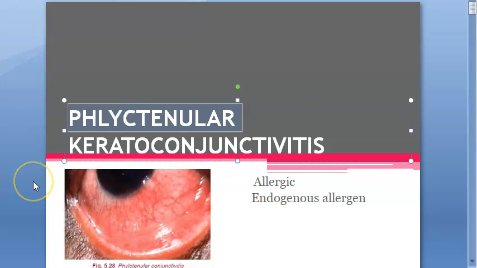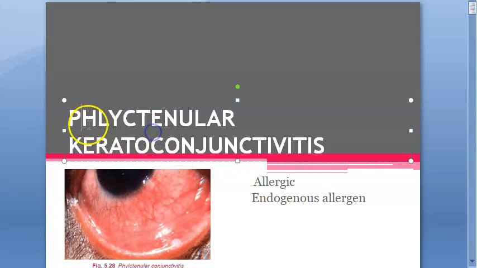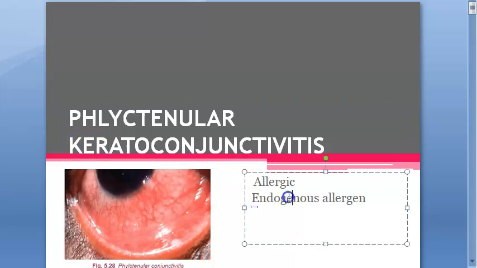Hello people, in this video we want to look at Phlyctenular keratoconjunctivitis. Look at the spelling here: P-H-L-Y-C-T-E-N-U-L-A-R. I'm sure you will write the spelling correctly, but what is this? It is pronounced Phlyctenular. Please listen to it. Phlyctenular keratoconjunctivitis. Basically, this is allergic keratoconjunctivitis.